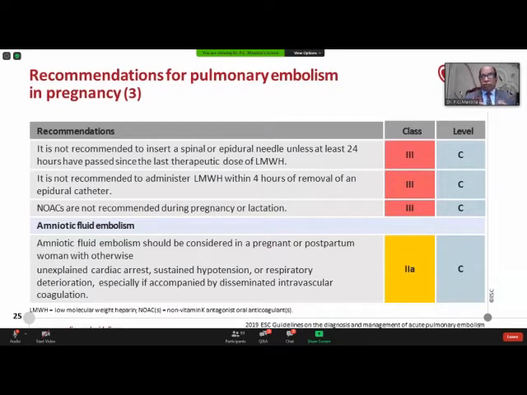And it is not recommended to administer Alumdebrev within 4 hours of removal of an epidural catheter. NOACs obviously are not recommended in pregnancy, and you can suspect amniotic fluid embolism. We don't have enough experience, if the patient has unexplained cardiac arrest, sustained hypotension, and a DIC.